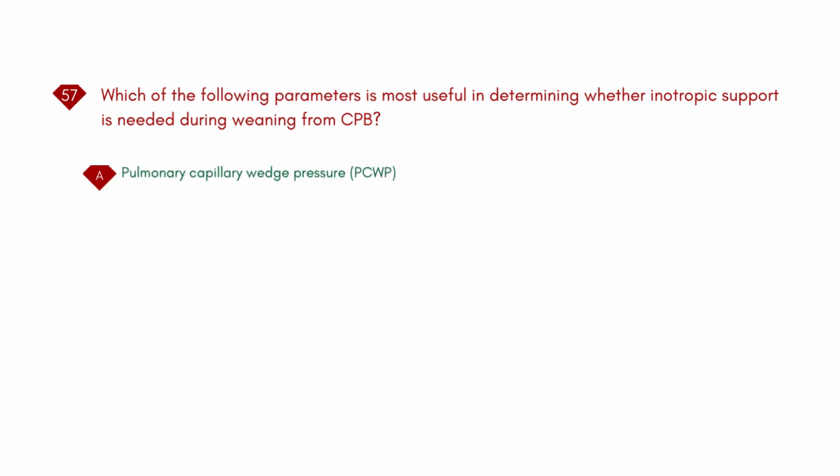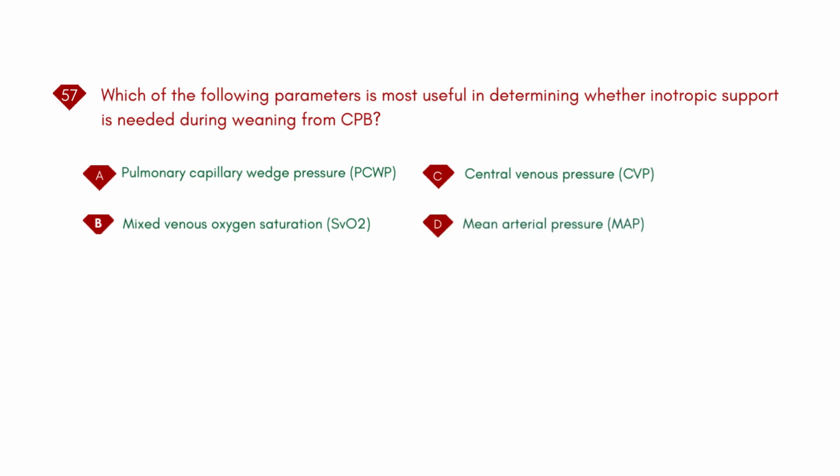A. Pulmonary capillary wedge pressure, PCWP. B. Mixed venous oxygen saturation, SvO2. C. Central venous pressure, CVP. D. Mean arterial pressure, MAP. Answer: B. Mixed venous oxygen saturation, SvO2.